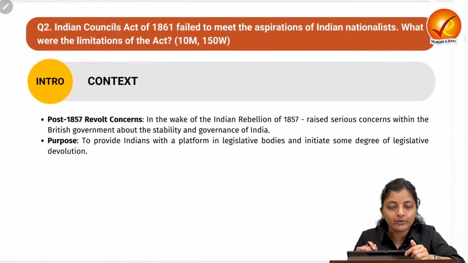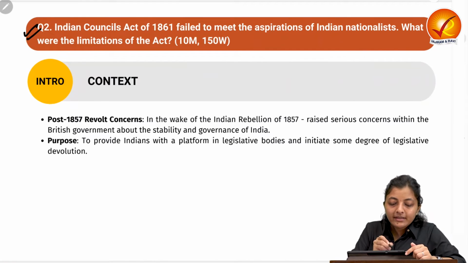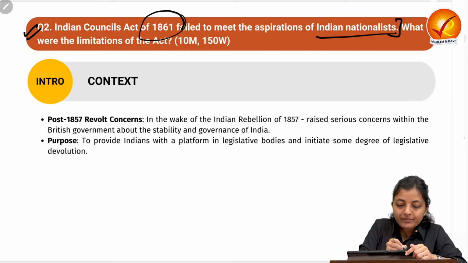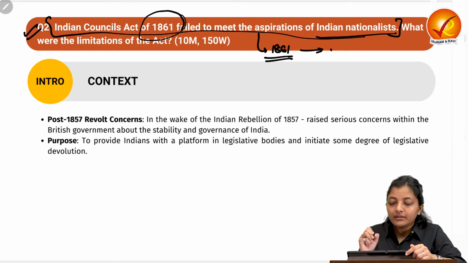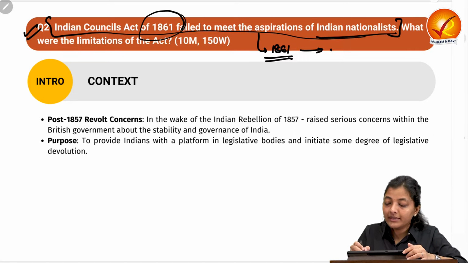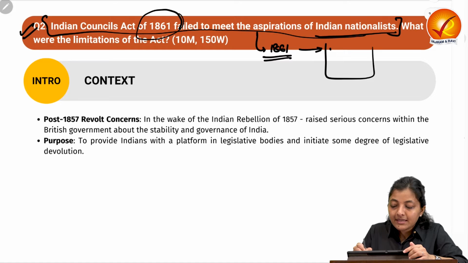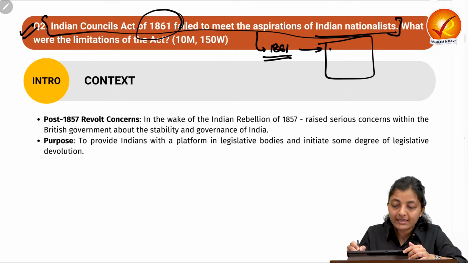Moving on to the second question. The second question says that the Indian Councils Act of 1861 failed to meet the aspirations of Indian nationalists. So this is the context set: the 1861 Act has failed to meet the aspirations of Indian nationalists. This is the implicit demand of this particular question, because it is not directly asked.